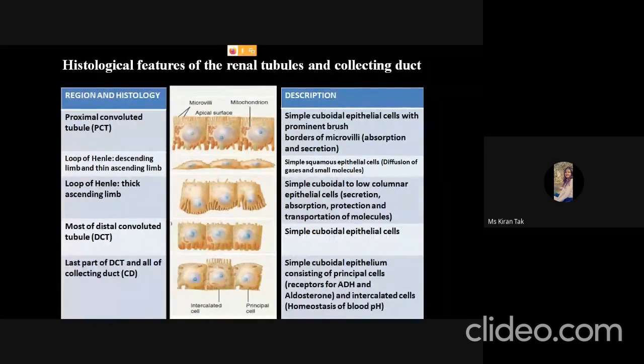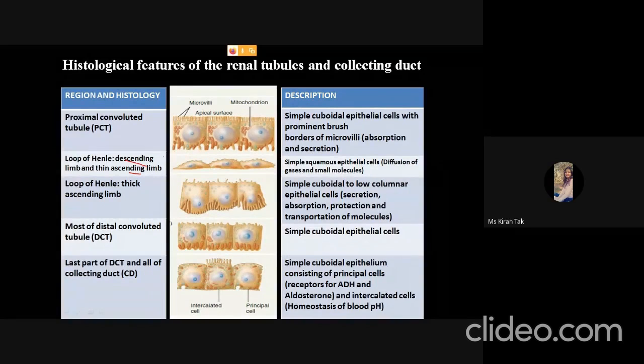This microvilli helps increase the surface area for absorption and secretion. In the loop of Henle, in the descending and ascending limbs, simple squamous epithelial cells are present. These cells facilitate the diffusion of gases and small molecules like urea and water.